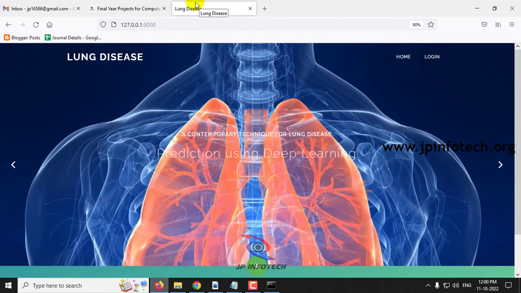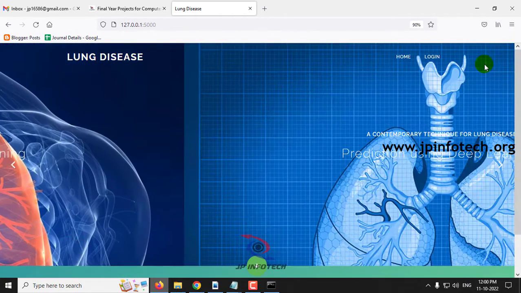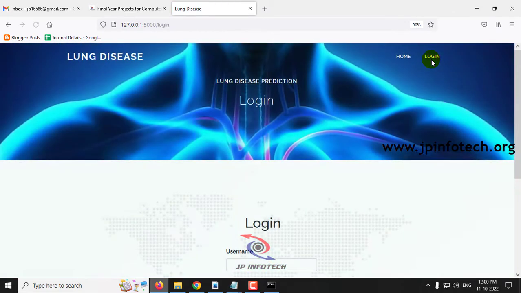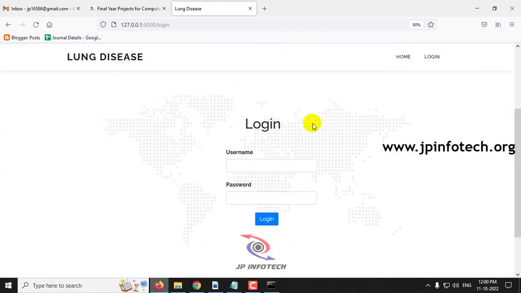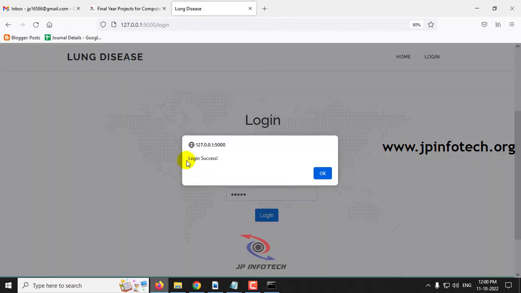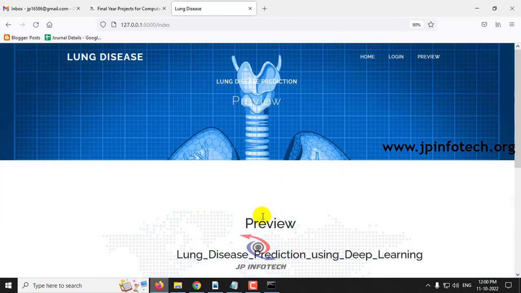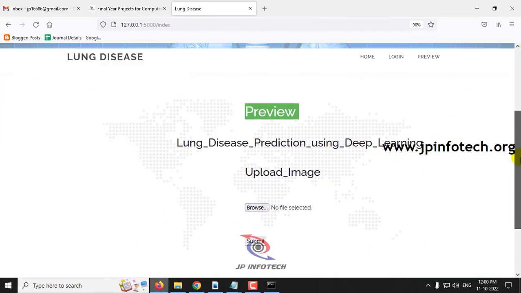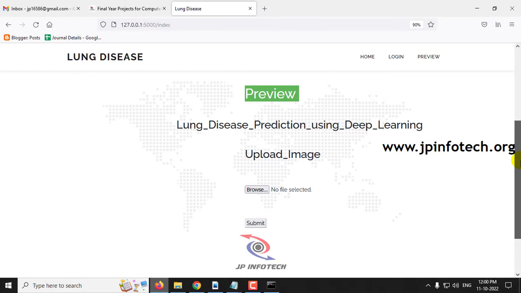Now you can see the home screen or welcome screen of the project with the project title, A Contemporary Technique for Lung Disease Prediction Using Deep Learning. Just click the login menu, and it will navigate to the login page. Kindly note that this is a static login page because we have not used any database in the project. Just enter the default username and password as admin, and then click login. Once the login is successful, it will navigate to the preview part where we need to upload the test image and predict the kind of lung disease.